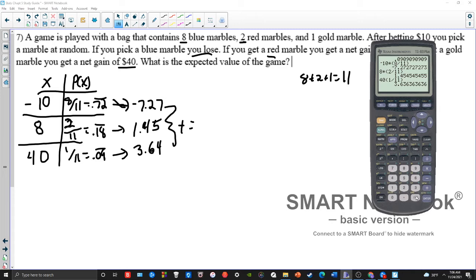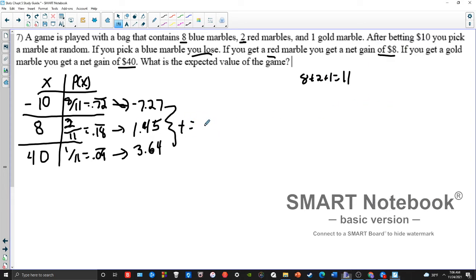Make sure you include the negative here, negative 7.27. Make sure you definitely keep that negative because a lot of people forget that. Then 1.45, 3.64, and I get an expected value of about negative 2.18. So if you play this game over a long period of time, on average, you lose about $2.18 a game. If you take all your winnings and losings over the course of 10,000 games, it would average out to be about negative 2.18. Okay?